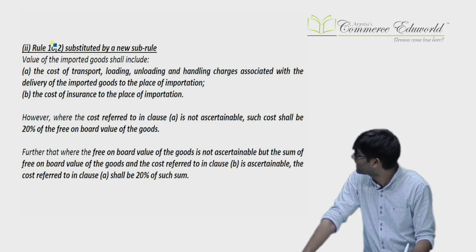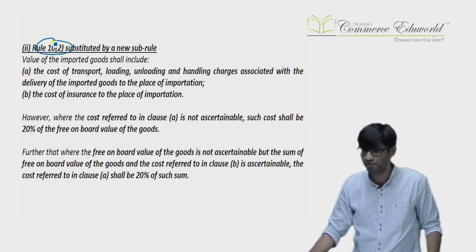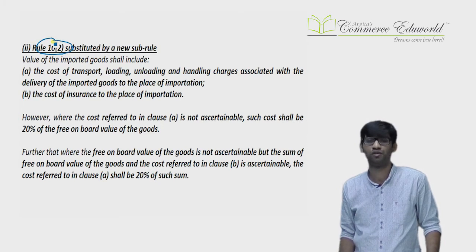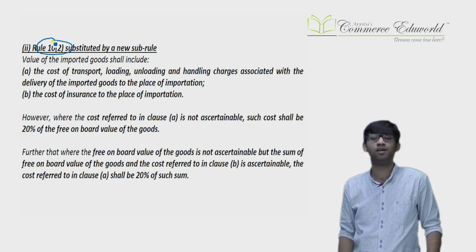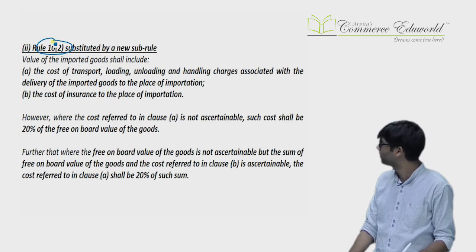Next, rule 10(2) has been substituted. Rule 10(2) was the main rule for valuation, where certain things like cost of transportation, cost of insurance, and loading and unloading were added earlier. Now this rule has been amended. As of now, cost of transportation is one limb and the other limb is cost of insurance. The ad hoc limb of 1% has been deleted. Let us see the amended provisions.